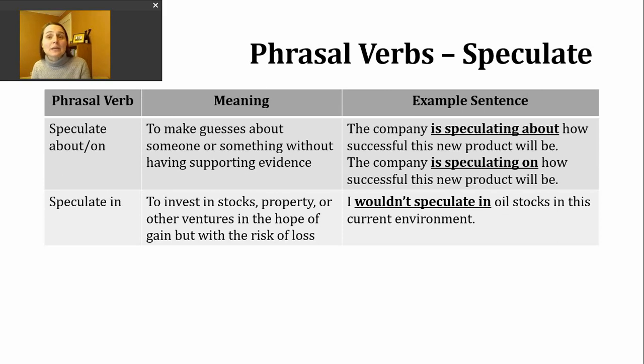So I have two example sentences here, and all I've done is switch the preposition. So the company is speculating about how successful this new product will be. The company is speculating on how successful this new product will be. Either one of those would be fine, and they really mean the same thing.